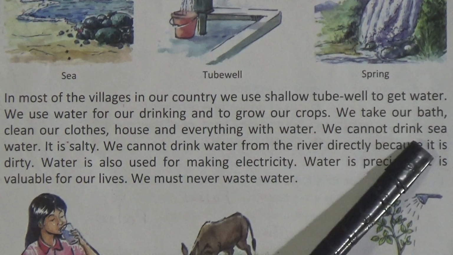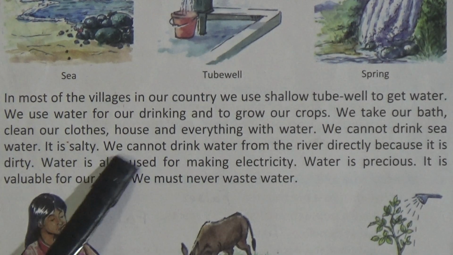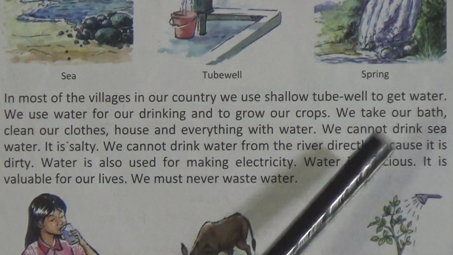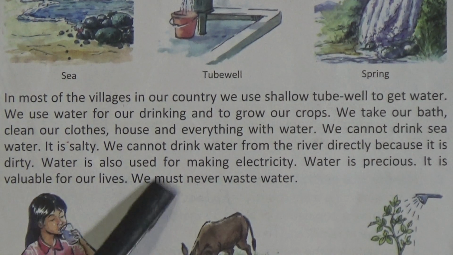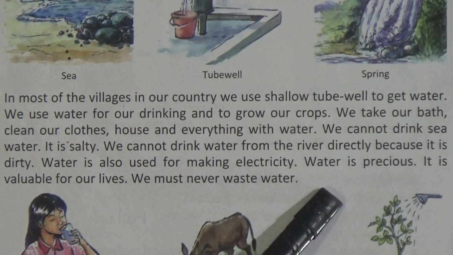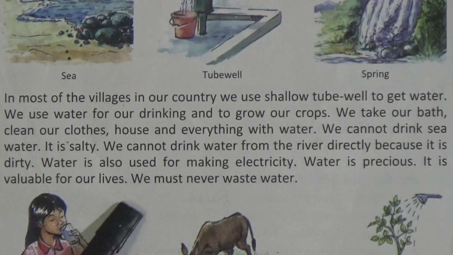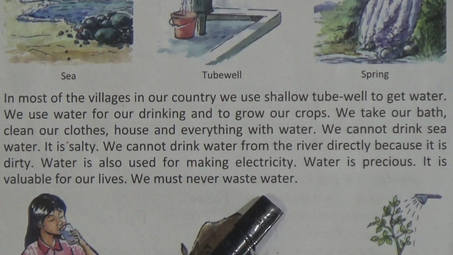We cannot drink seawater. It is salty. We cannot drink water from the river directly because it is dirty. Water is also used for making electricity. Water is precious. It is valuable for our lives. We must never waste water.